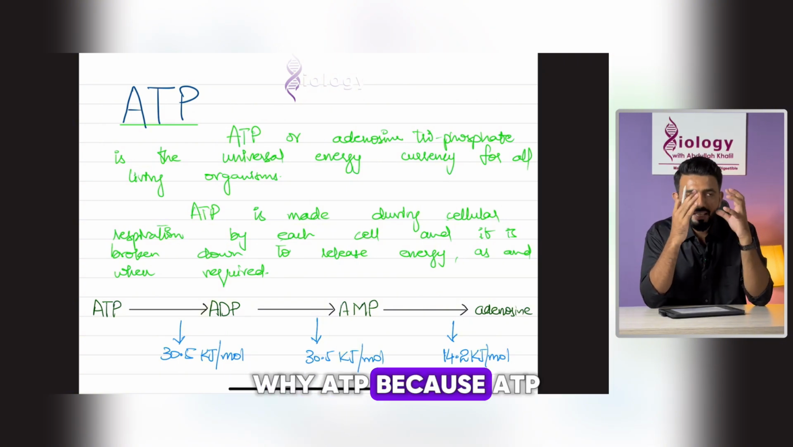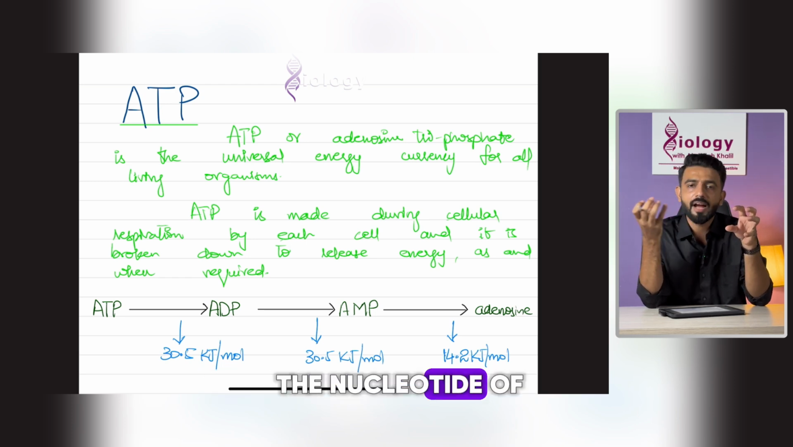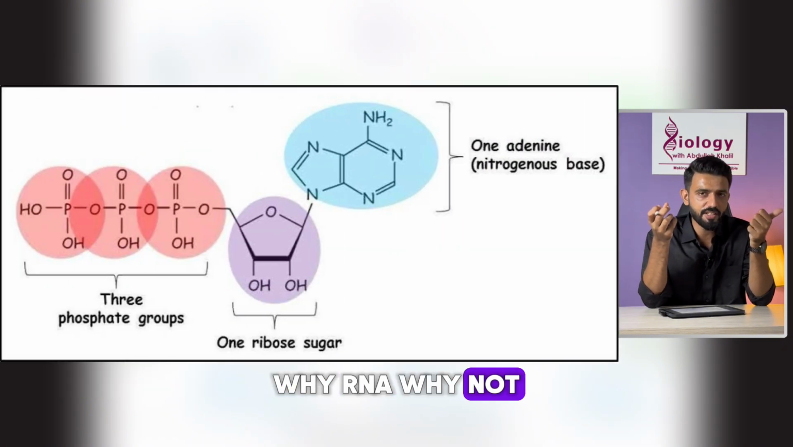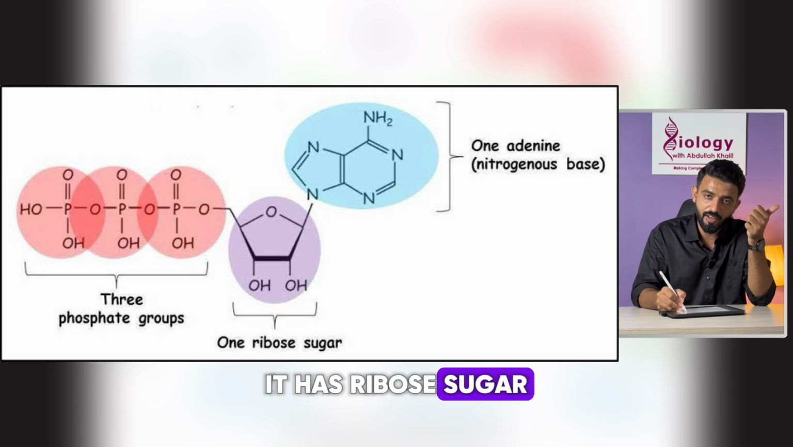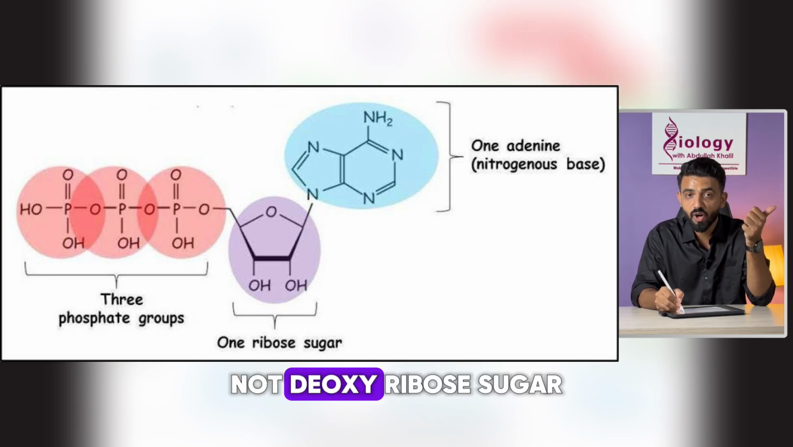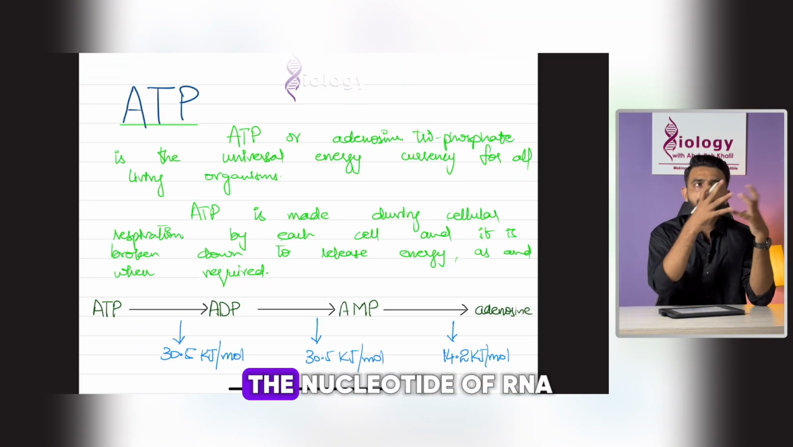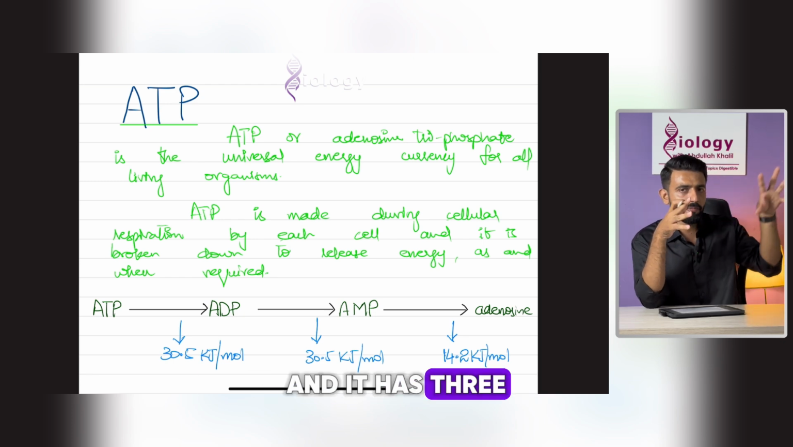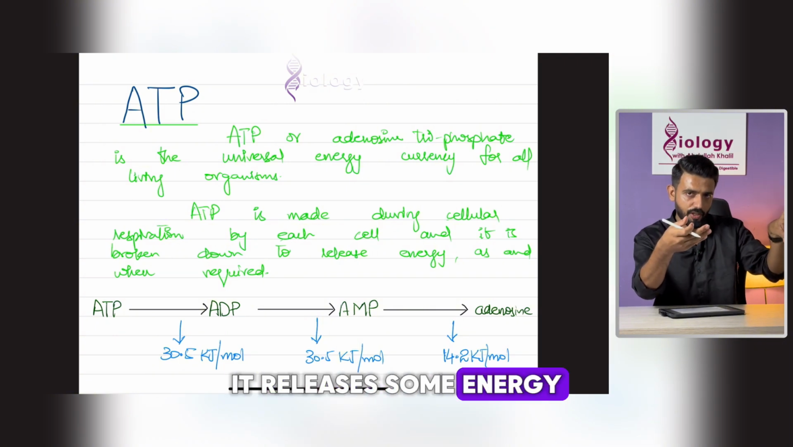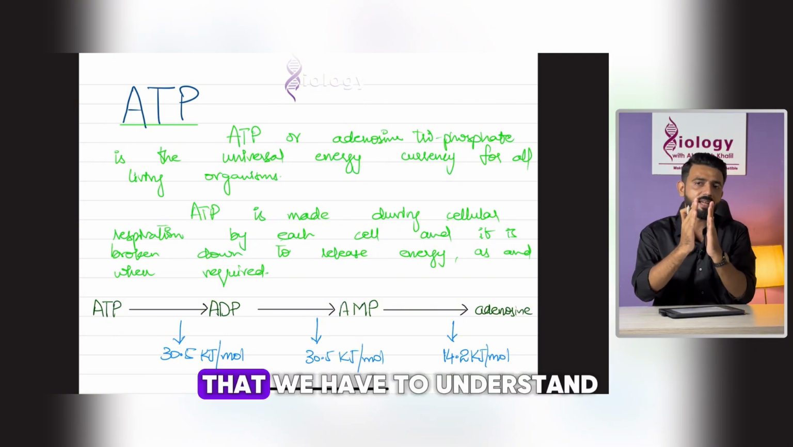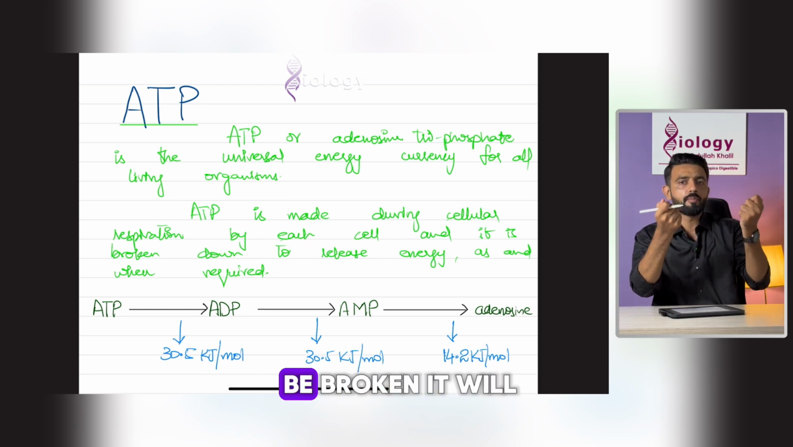Why ATP? First of all, the structure of ATP is just like the nucleotide of an RNA. Why RNA? Why not DNA? It has adenine, it has ribose sugar, not deoxyribose sugar, and it has the phosphate group. So it looks like the nucleotide of RNA, and it has 3 phosphate groups attached. When one of the phosphate groups breaks away, it releases some energy. This is the concept that we have to understand: energy is in that bond. Whenever the bond is broken, it will release energy.